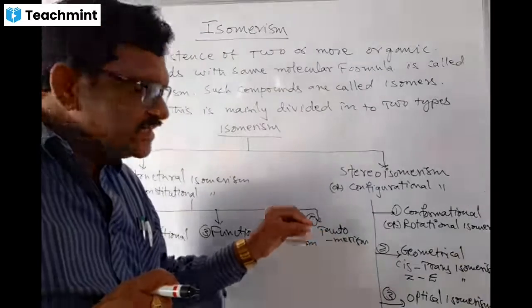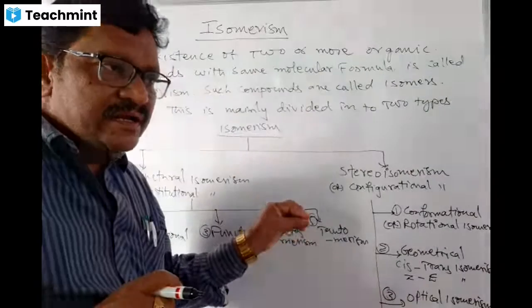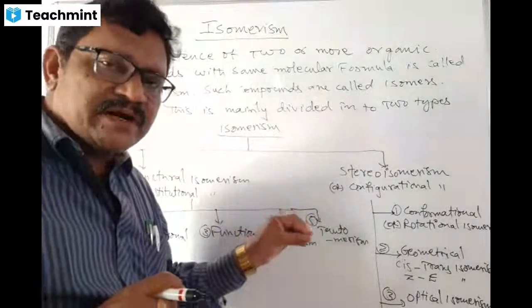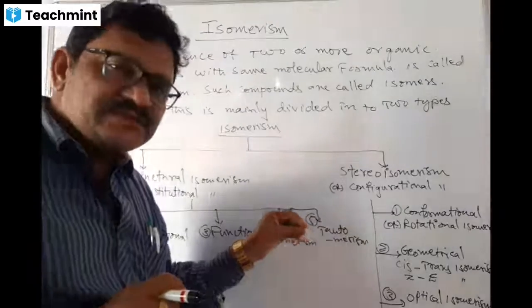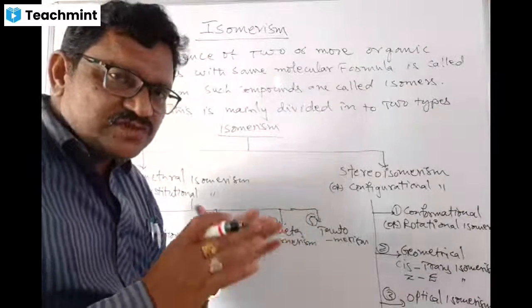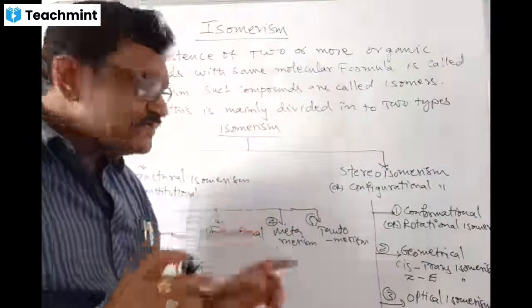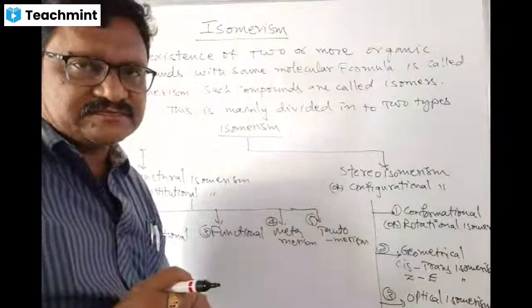That means there is a shifting of proton and pi bond, one with each other, for attaining extra stability. That rearrangement we call tautomerism.